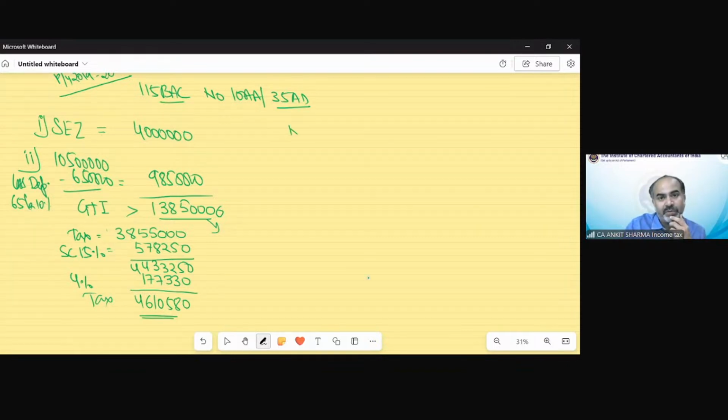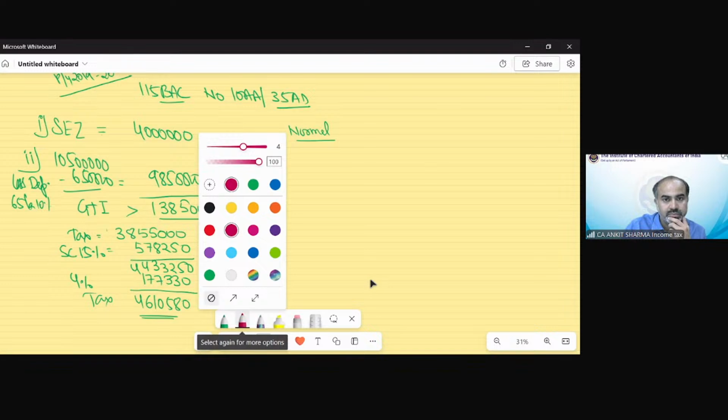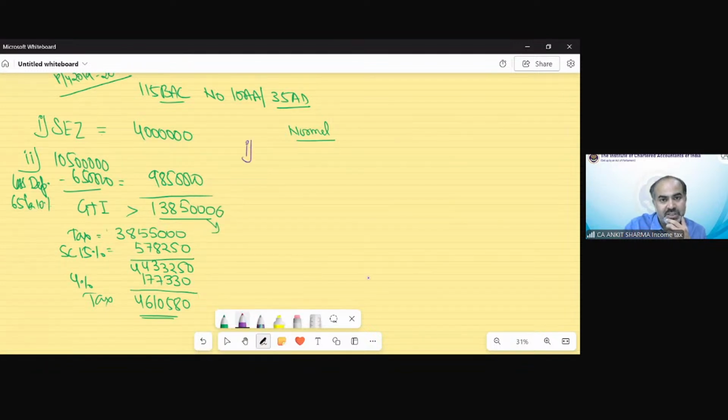Now, as per normal provision, if we solve this, then as per special economic zone, the profit has been given as 40 lakh rupees. Now, as per section 10 AA deduction, we can claim 40 lakh into ET upon TT. So 32 lakh deduction we can claim from section 10 AA.